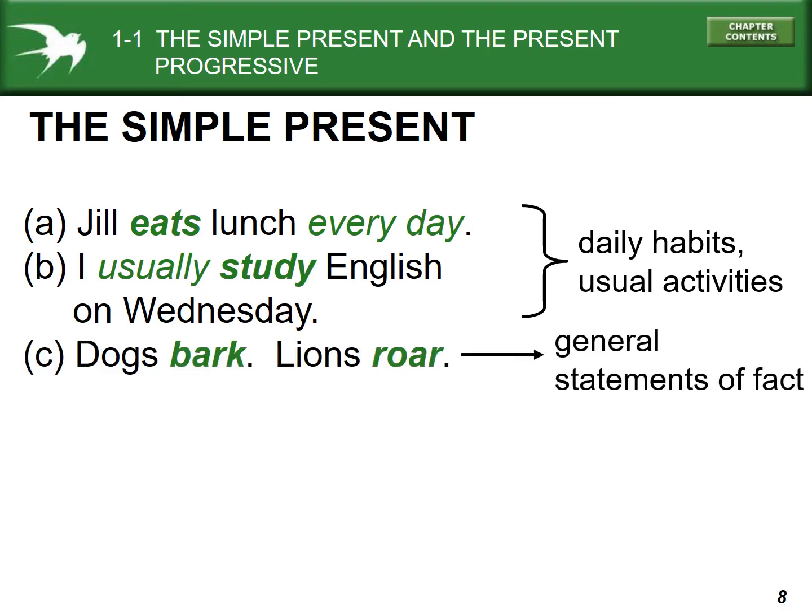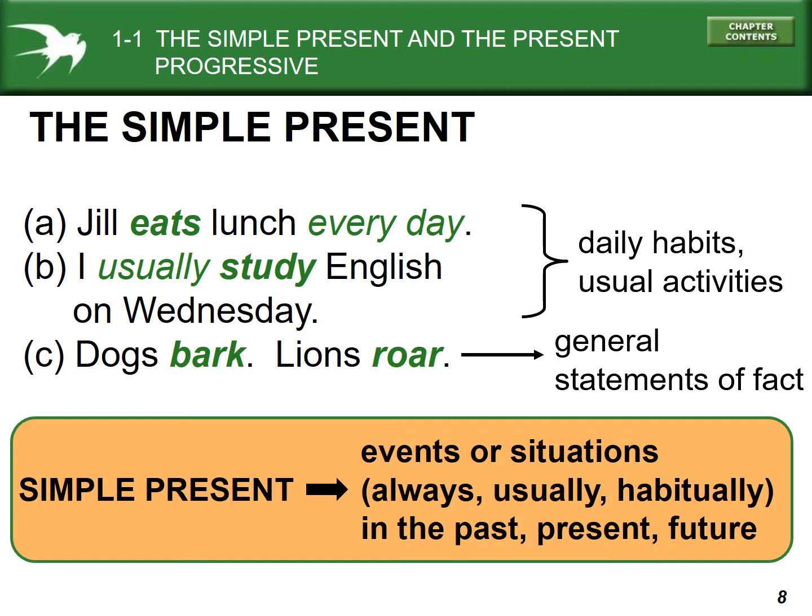Dogs bark, lions roar. They do it habitually, and it's also a general statement of fact that something is a certain way. So simple present is for events or situations with always, usually, or habitually in the past, present, or future. Even though it is the simple present tense, it actually describes all of those times.